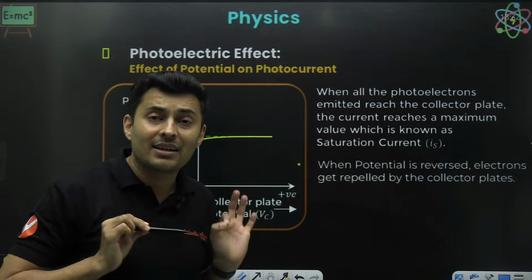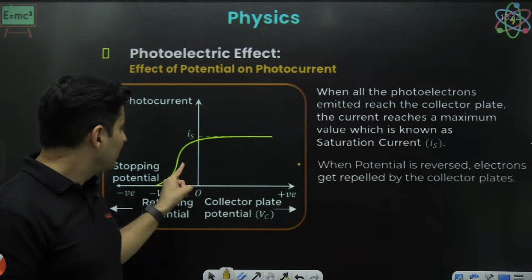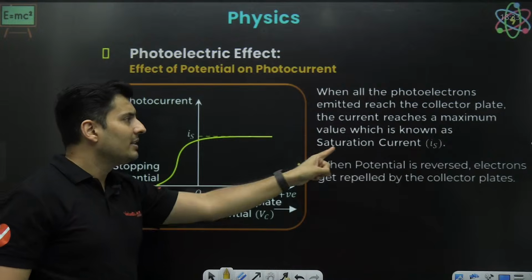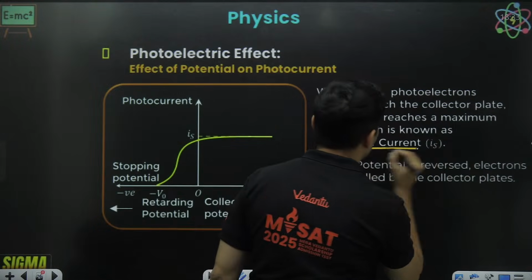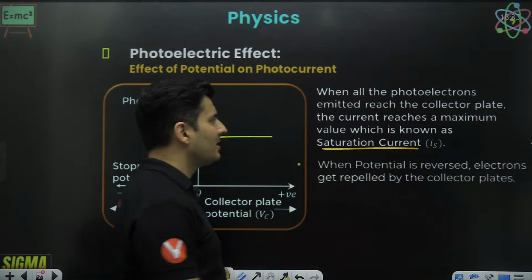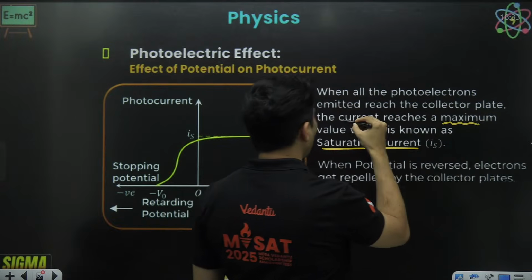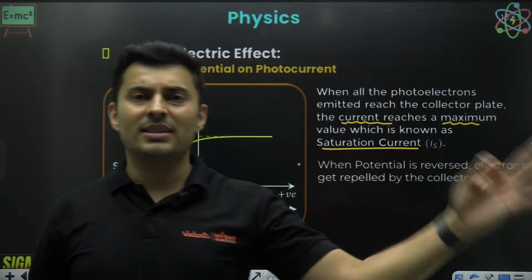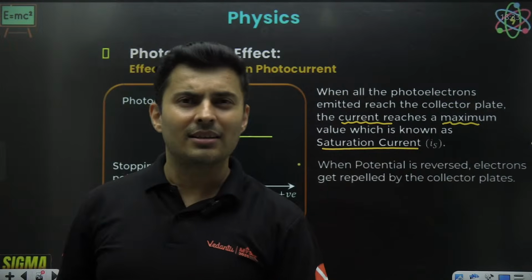You are assisting the current. The current increases, but not beyond a limit. That is why there is a saturation current. Saturation current, because there is a maximum value of the current, because there is a limit till which the electrons can reach onto the other side.